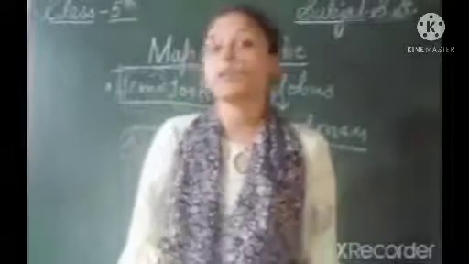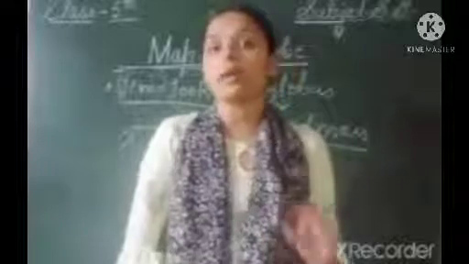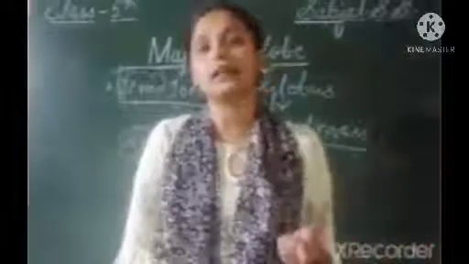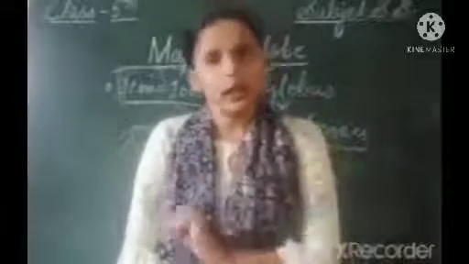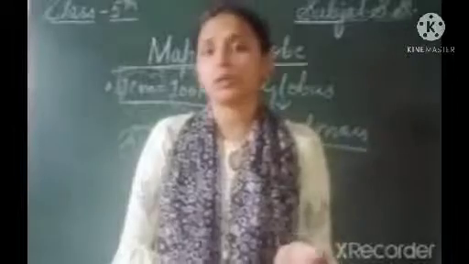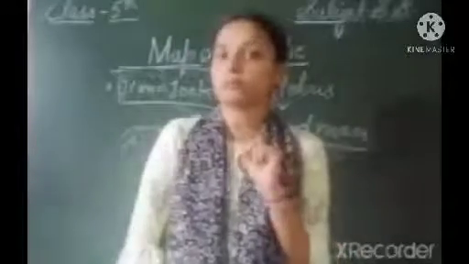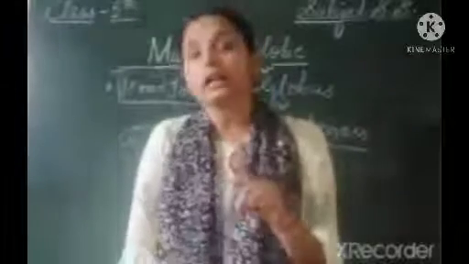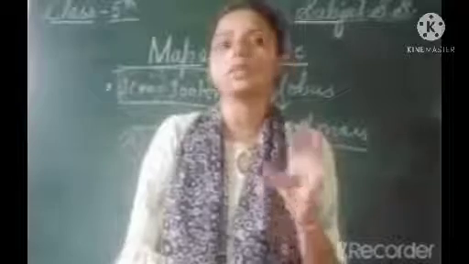Next our topic is color on a map. Okay, color of a map. So you all know that on a map there are lots of colors, and with the help of these colors, a map or globe defines a particular thing. Suppose all the water bodies are shown by blue color, and there is a difference between light blue and dark blue. Dark blue color shows deep water bodies, while light blue color shows shallow water bodies.